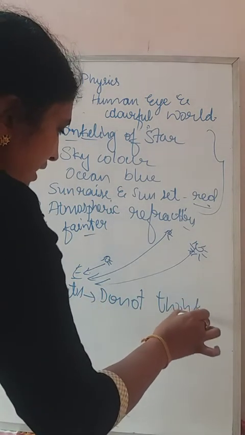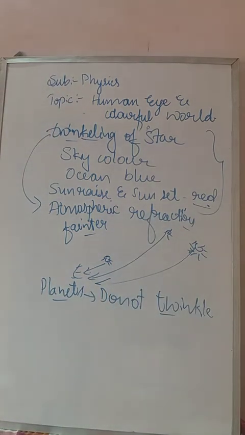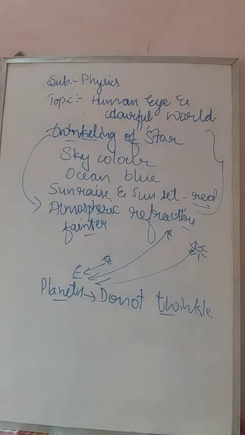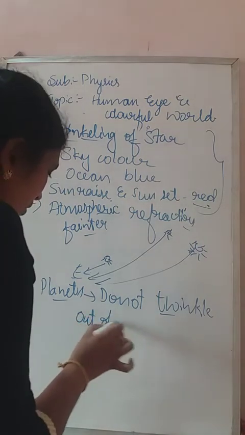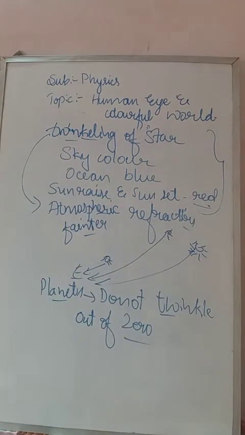So what is the reason for this? Why do the planets not twinkle? It is vice versa. Here planets do not undergo atmospheric refraction, that is one thing, and the amount of light entering our eye from the planet is out of zero, I mean -1, -2, because the planets do not emit light. You know about that.